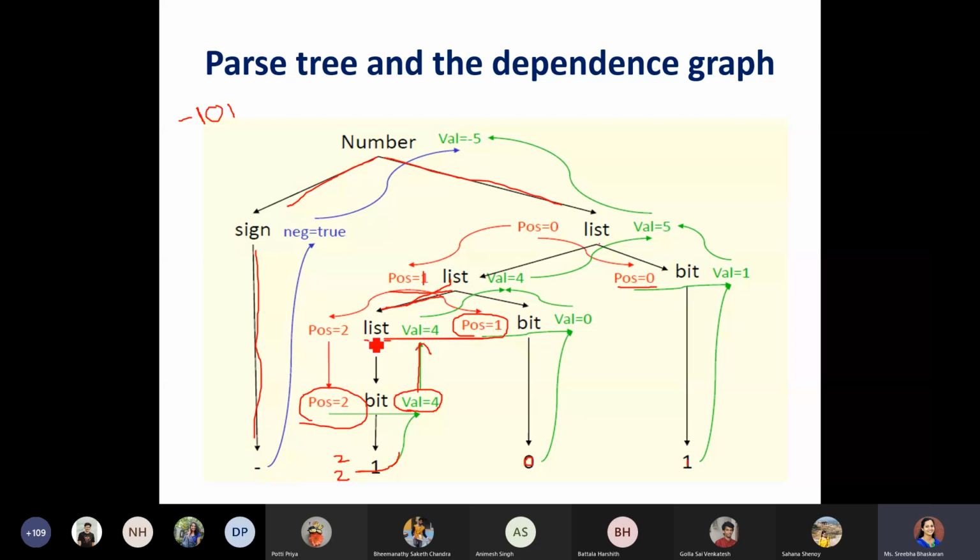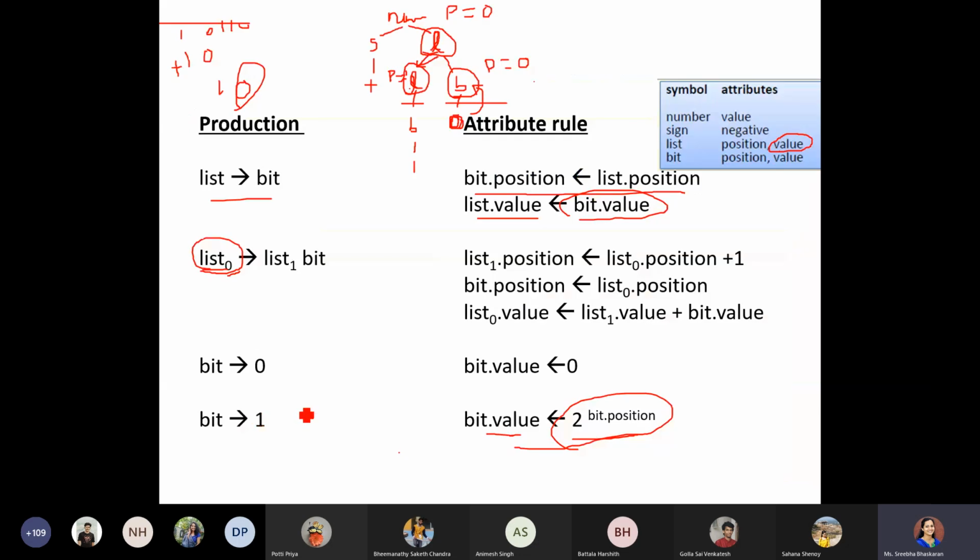Now coming to this list portion, how did we get it? We applied this production rule. Here, for the value, we are calculating list 1 dot value plus bit dot value, and assigning it to list 0 dot value.